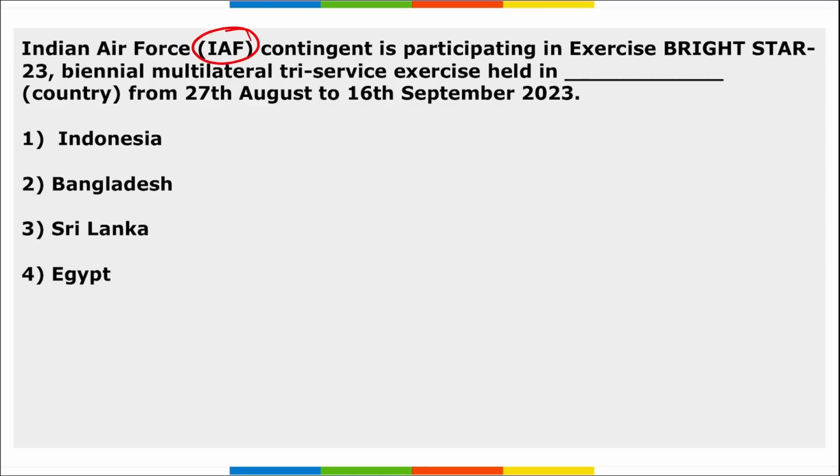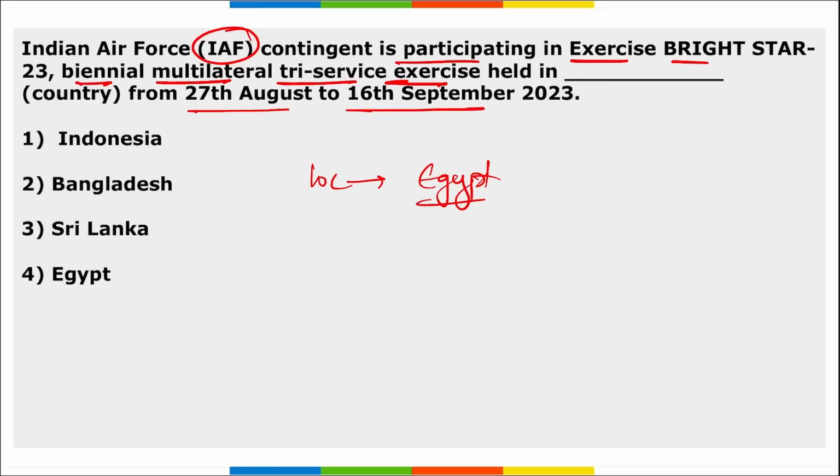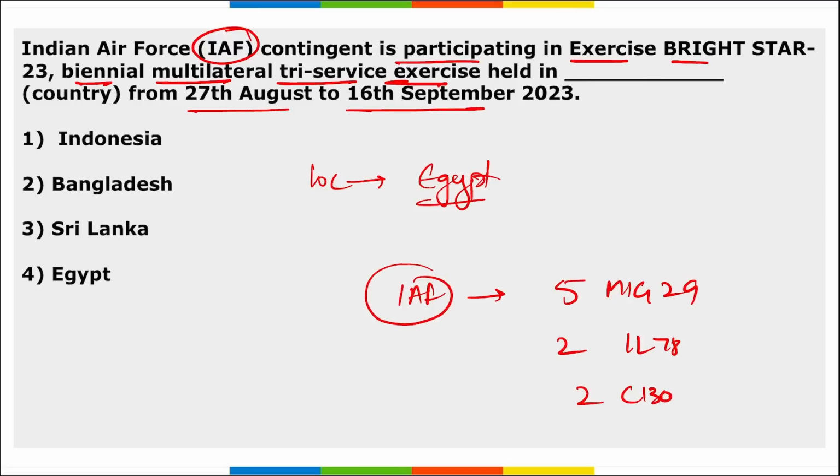Next, Indian Air Force contingent is participating in exercise Bright Star, that is a biennial multilateral tri-service exercise that was held where? What is the location? It was held in Egypt. Correct? And it was from 27th of August to 16th of September. The Indian Air Force contingent will consist of 5 MiG-29, 2 IL-78, 2 C-130 and 2 C-17 aircraft. Correct? So right option here is option 4.